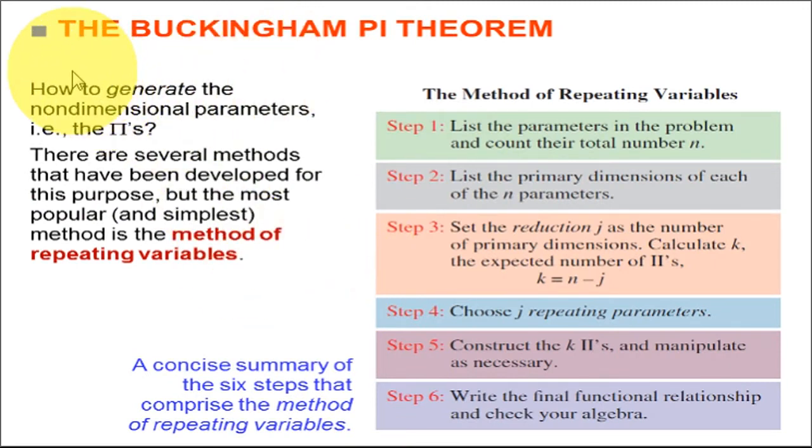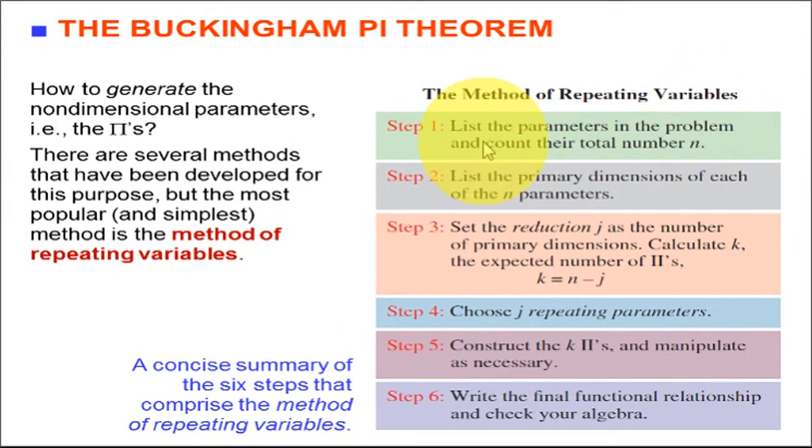So we come to the point called the Buckingham pi theorem. So the question is how to generate the non-dimensional parameters out of the given physical parameters in a given phenomenon. There are several methods that have been developed for this purpose, but the most popular and the simplest method is the method of repeating variables. So these are the steps of the method of repeating variables.